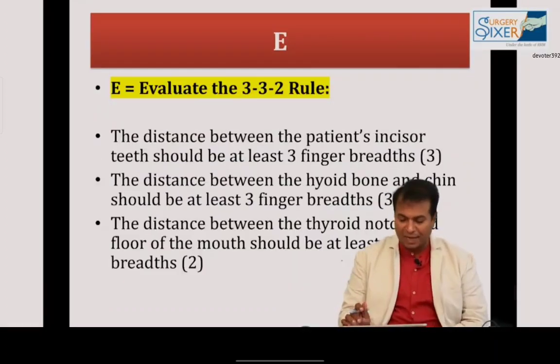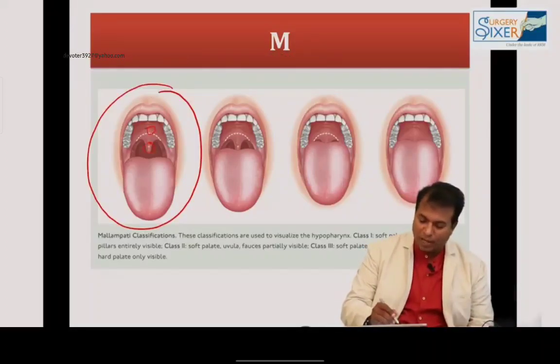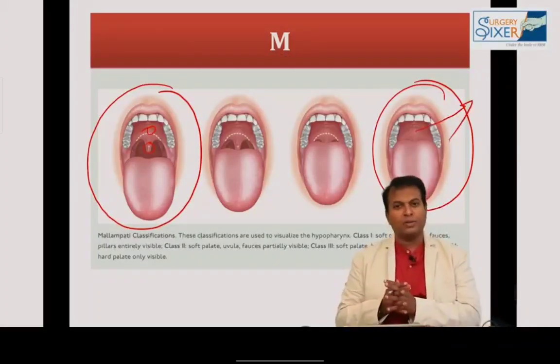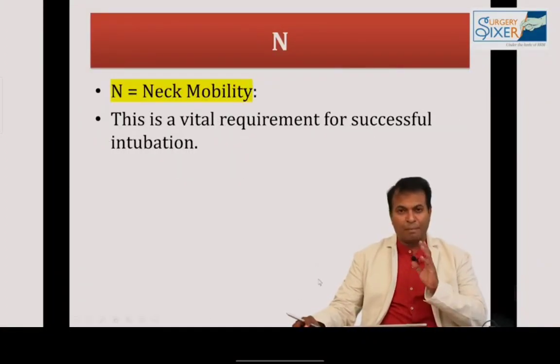So L for look externally, E for evaluate 3-3-2 rule, and M for Mallampati classification. In Mallampati 1 you can see the soft palate and uvula. In 4 you will see only the hard palate. Here you see soft palate and uvula. Okay, O for obstruction, N for neck mobility. LEMON assessment is for airway.